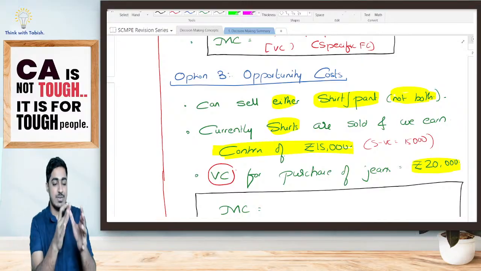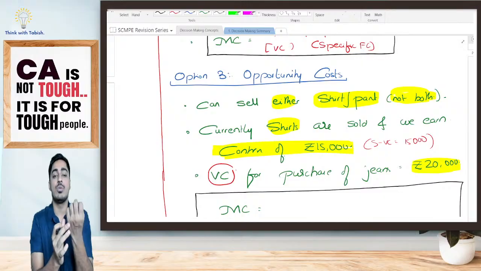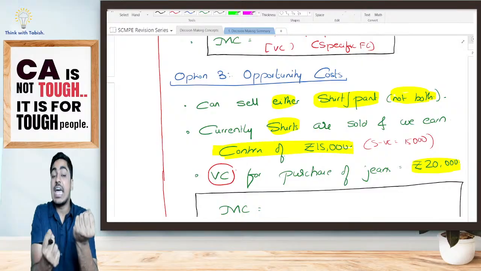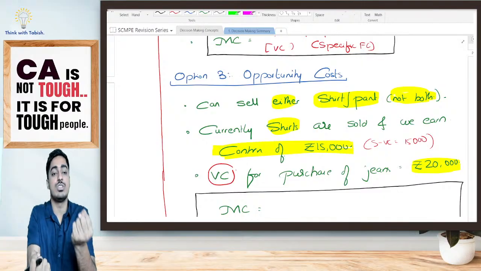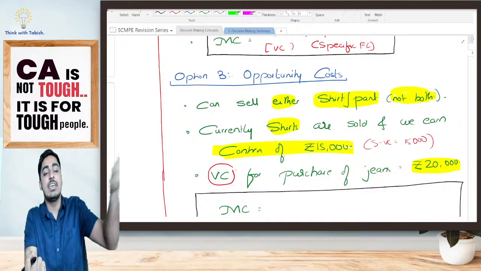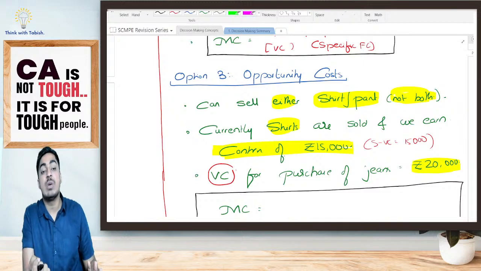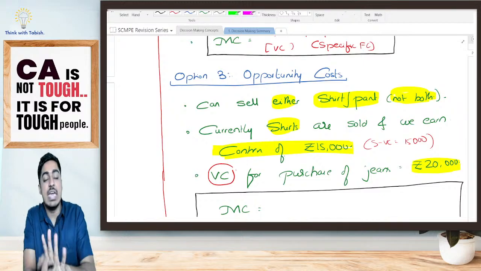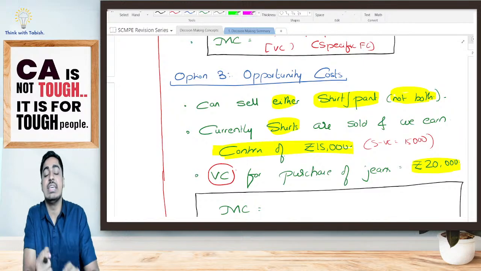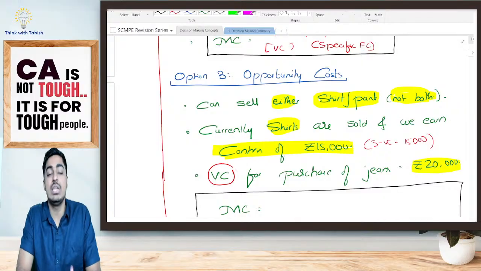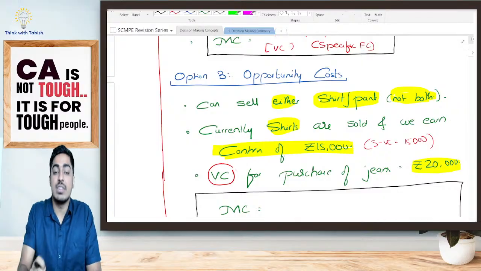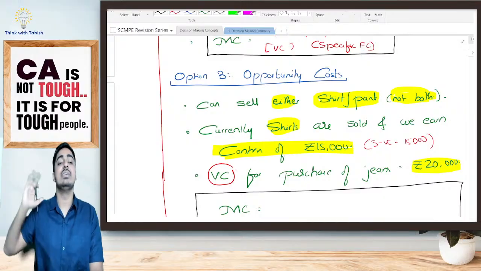If I start selling jeans, can I get this contribution of 15,000? No, I have sacrificed it. That amount also I should be getting at bare minimum. So the bare minimum revenue that I should be getting is 35,000. Only then will it be worth it for me to start selling jeans.